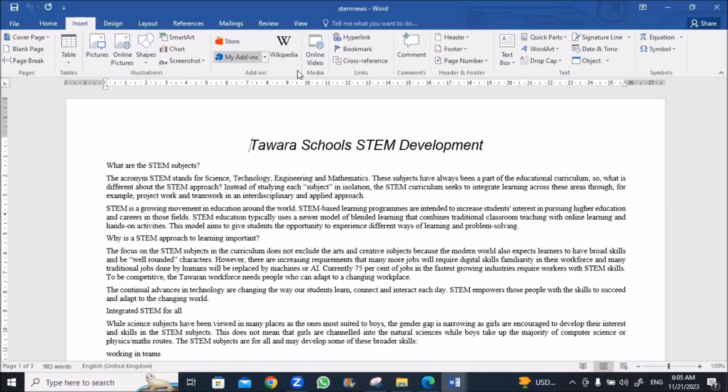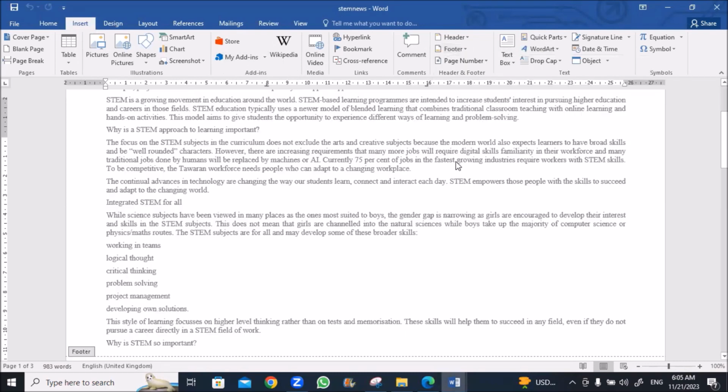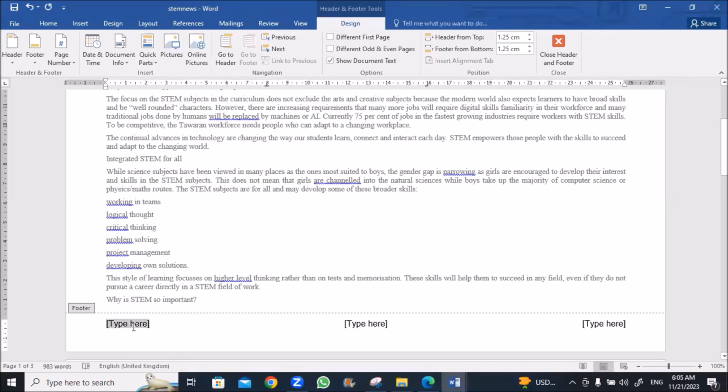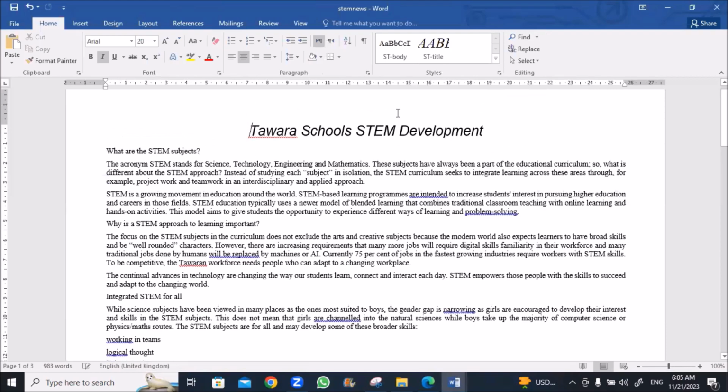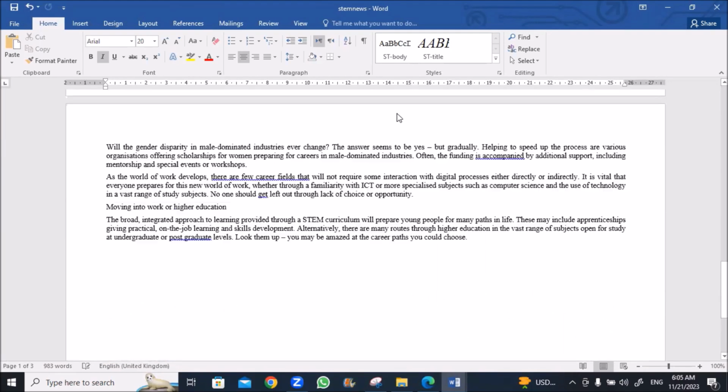Go to insert, footer. We'll select three columns. In the left, we'll insert the page number, in the current position, and in the right, write your name, center number, and count number, and delete any other word in the footer. Make sure that this will appear in every page, something like this. Okay.